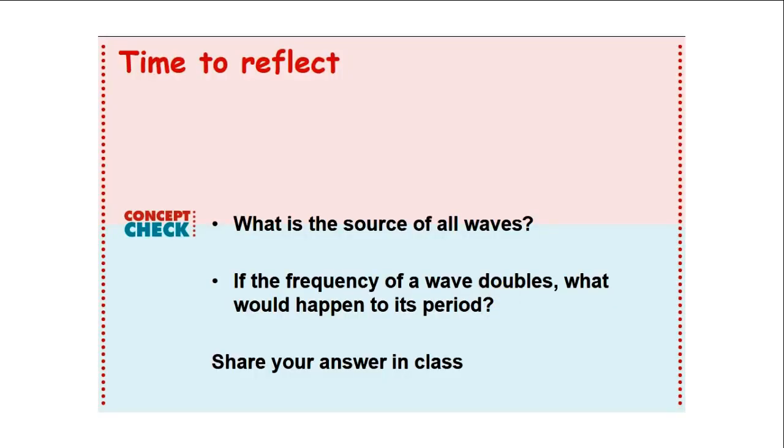Now we finished this part, and we have 2 questions to ask. The first question has already been discussed in the slides. What is the source of all waves? Go back and look at the answer. A second question I have here is: if the frequency of a wave doubles, what do you think will happen to the period? Think about it, and let's talk about it in class.